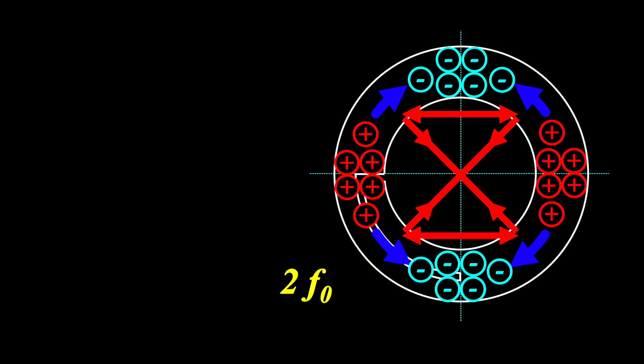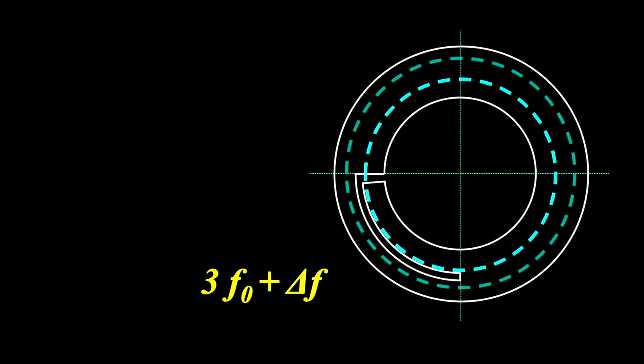At 3 times the resonant frequency, we have 6 currents with alternating signs around the circumference. The current displacement effects are almost completely cancelling out. Let me call that radius difference delta.